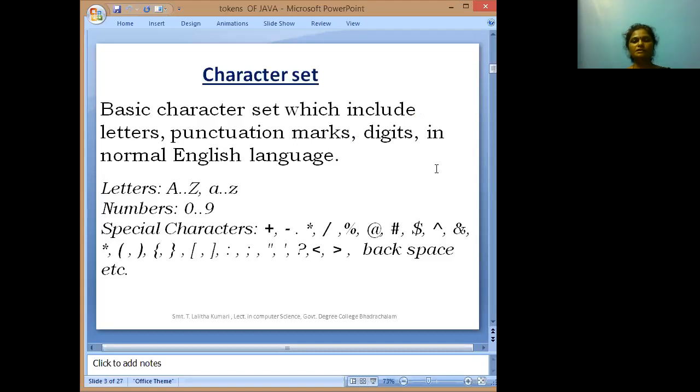Special characters are plus, minus, asterisk, slash, modulo, at the rate, hash, dollar, caret symbol, ampersand, asterisk, parentheses, curly braces, square brackets, colon, semicolon, double quotes, single quotes, question mark, less than, greater than, backspace, etc. All these are commonly known as the character set.